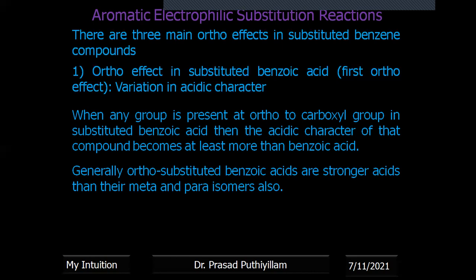You can take the pKa values of different ortho-substituted benzoic acids from the literature. You can see that in most cases of ortho-substituted compounds, the acidic character is more. That means the pKa value will be very low compared to the para as well as meta substituents.